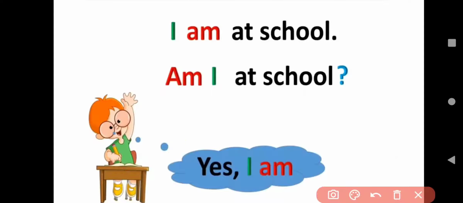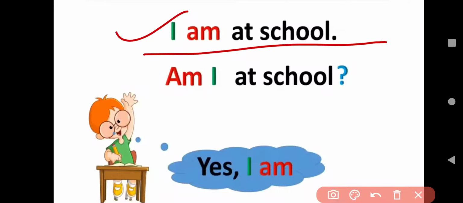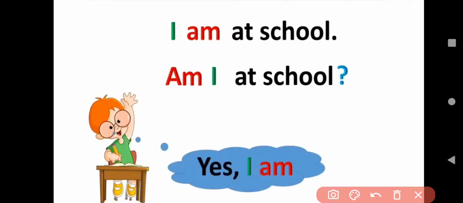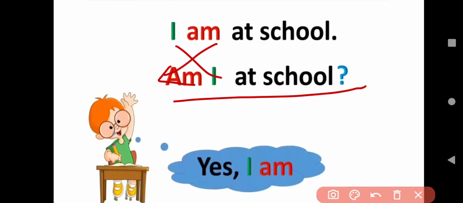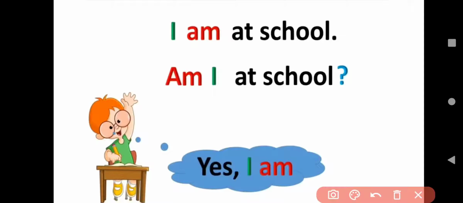Let's have some examples. Here you can see, I am at school. This is a simple sentence, but when we have to say this sentence as a question, then how can we do it? We will start our question with am. Okay, am I at school? So the question will be, am I at school?